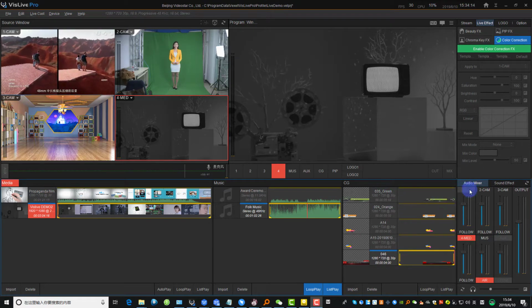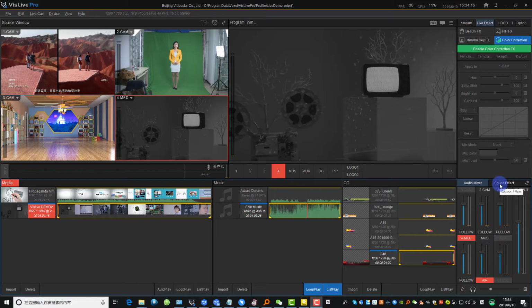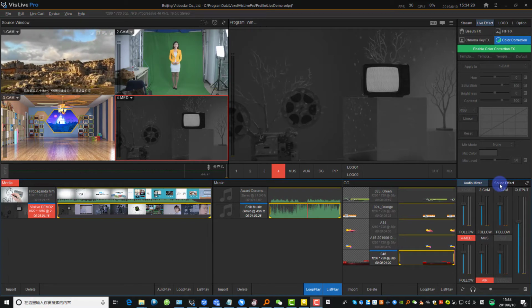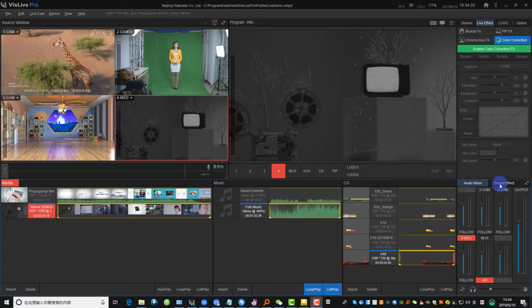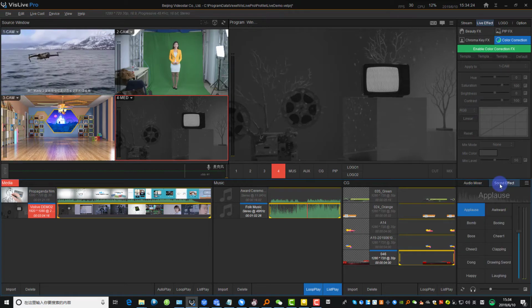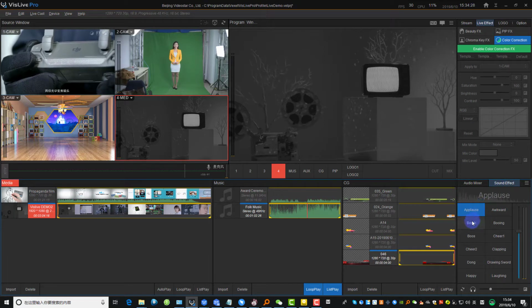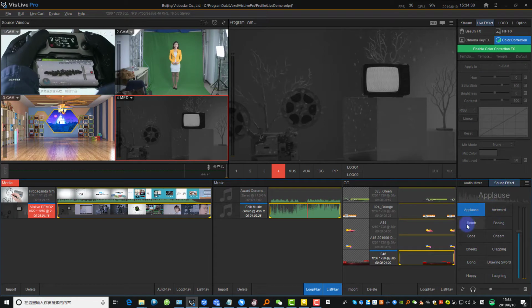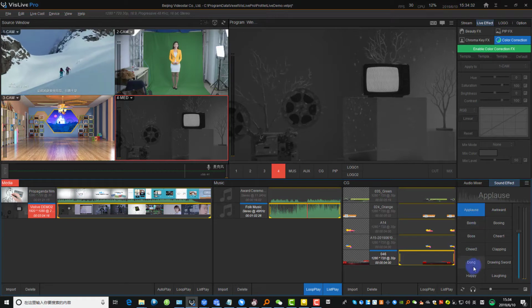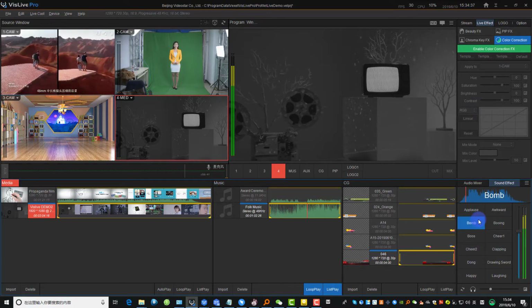Let's go on with Sound Effect panel in this episode. Sound Effect panel is followed by Audio Mixer. Click the tab, and on the left side you'll notice there are a lot of sound effect presets here. To play the sound effect, just click on it.